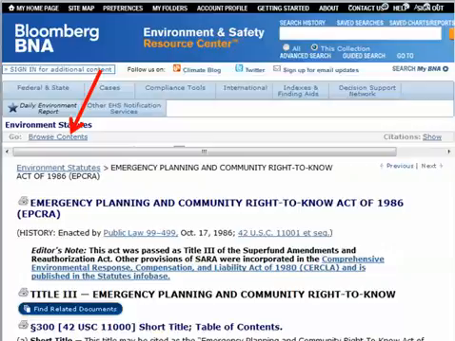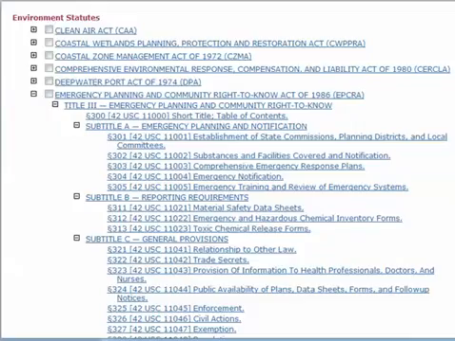Another important thing to do when looking at code sections is to look at the surrounding sections. To do this on Bloomberg BNA, check the Browse Contents link. This allows you to get an overview of the code sections. Seeing code sections in context is easy to see when you need to read some of the surrounding sections in order to make total sense of what a particular provision means.